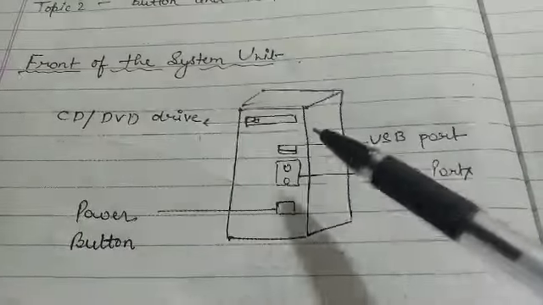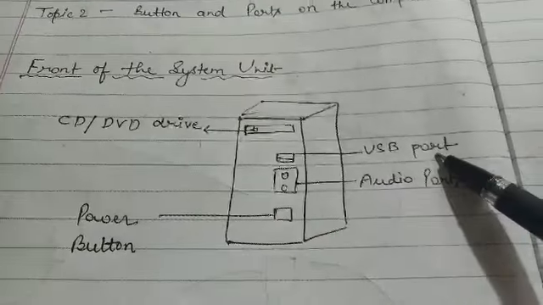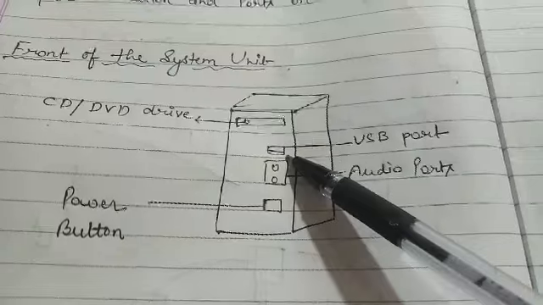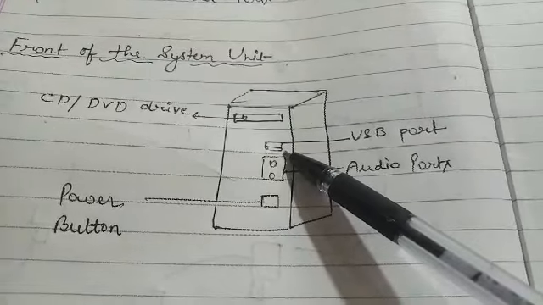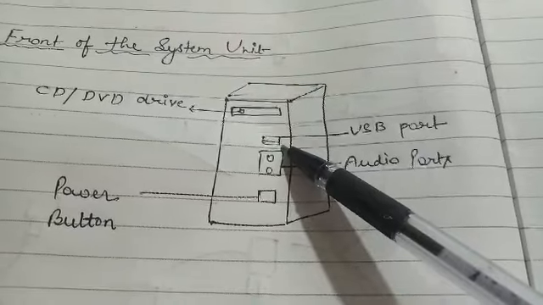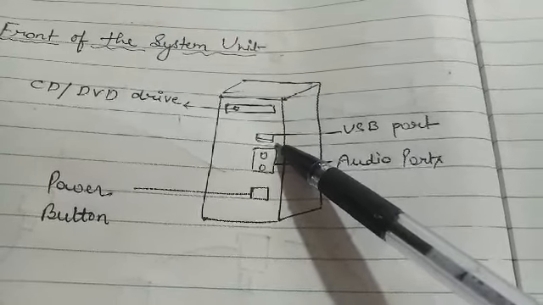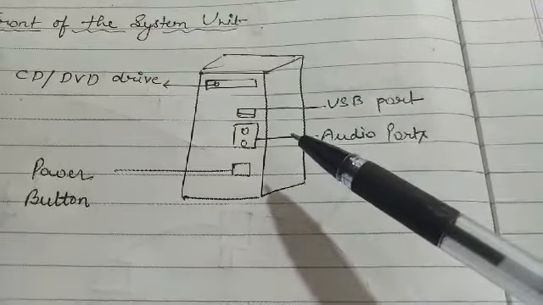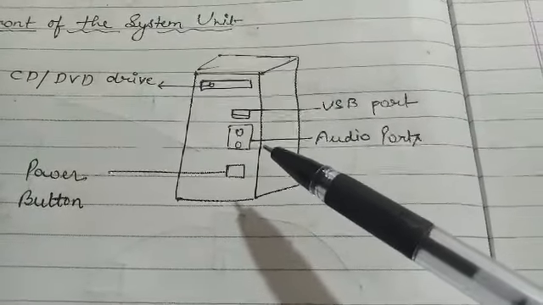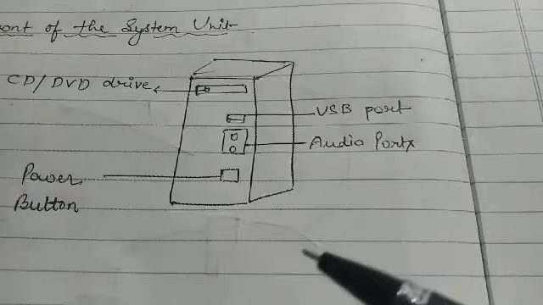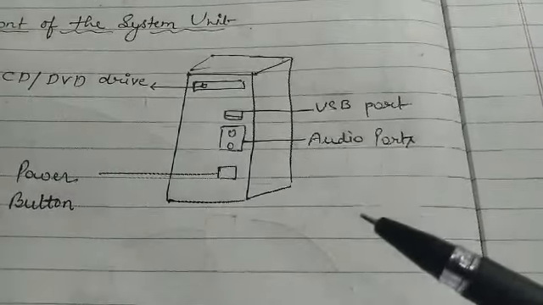Clear? The second point is the USB port. This port is used to connect input devices, and not only input, you can also use it to connect output devices like mouse, keyboard, printer. Here the printer is an example of an output device, but this time the printer can play the role of both input and output device.